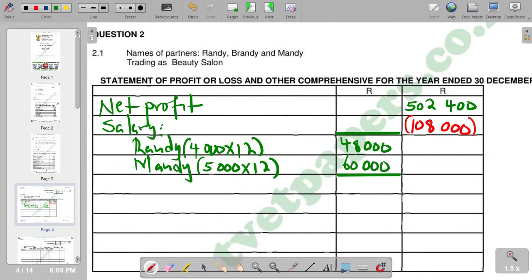And remember, we can check for our finance costs. So we can say less finance costs, which is the interest that's supposed to be paid.